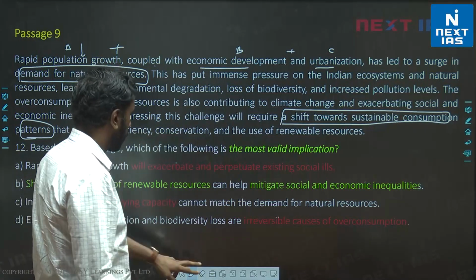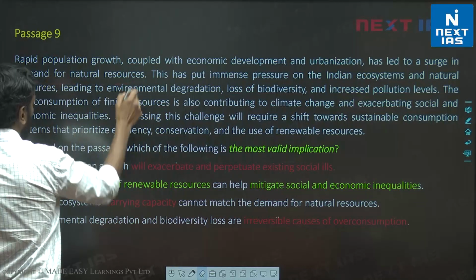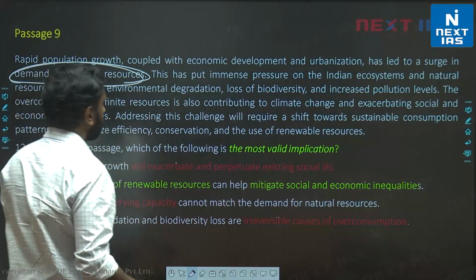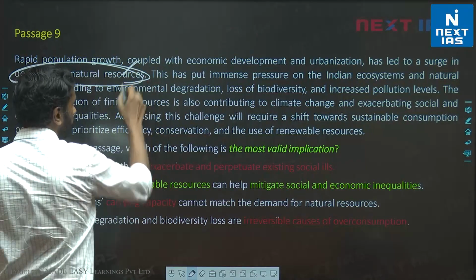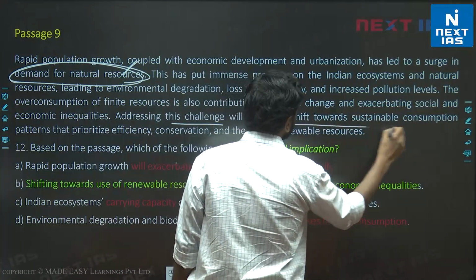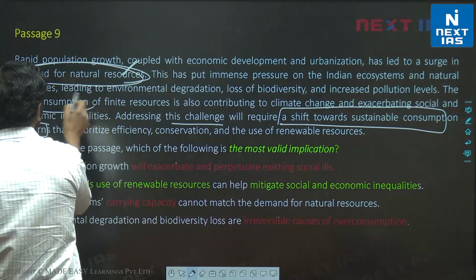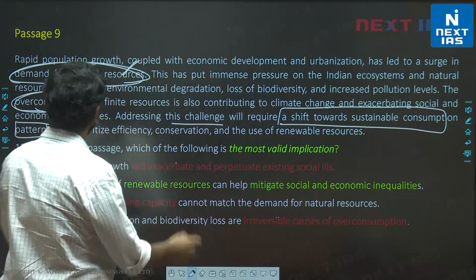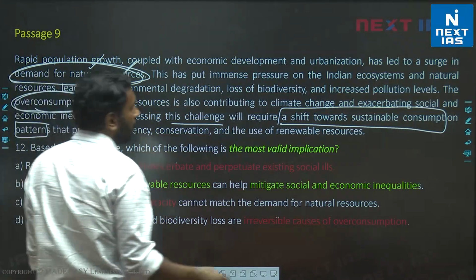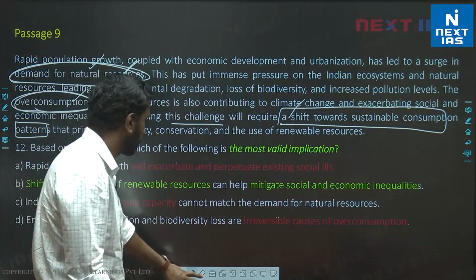So in short, the main point of the author is, the author told us a problem. The problem is, this demand for natural resources is shooting up. Right? Its causes were given. But if you want to address this challenge, you will have to make sure that people shift towards sustainable consumption patterns, right? Because the problem is coming from overconsumption. So just the words that I have boxed: demand for natural resources increasing because of overconsumption. To solve this problem, a shift towards sustainable consumption patterns is required. This is the main point. Let's look at the options.